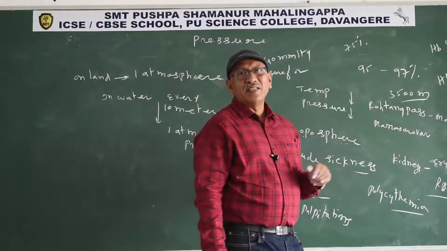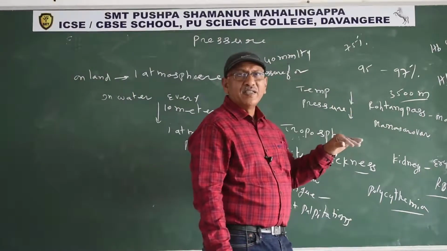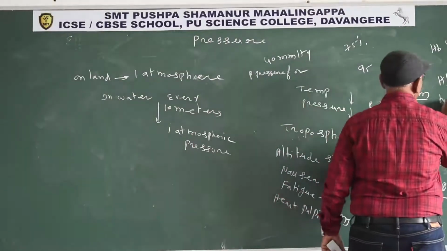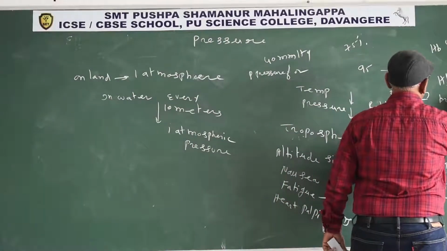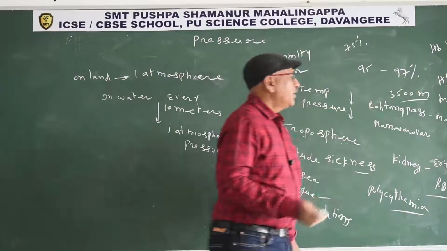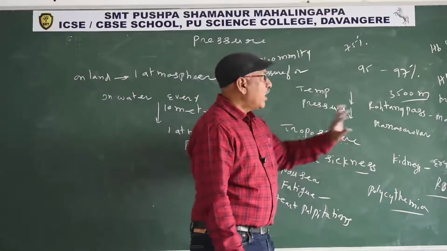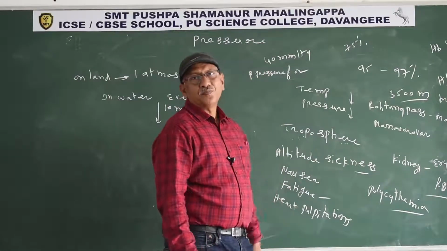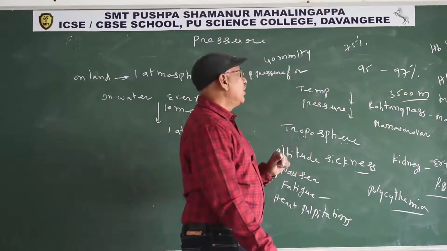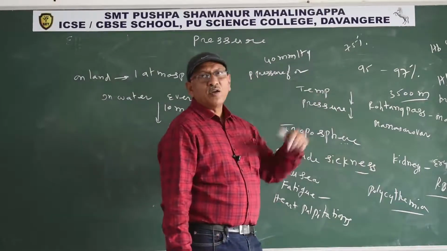Moreover, breathing rate increases: duration of inspiration decreases and duration of expiration increases. Breathing rate increases, eliminating excess amount of carbon dioxide and overcoming the altitude sickness. The people living in hill areas contain more number of RBC and more amount of hemoglobin.